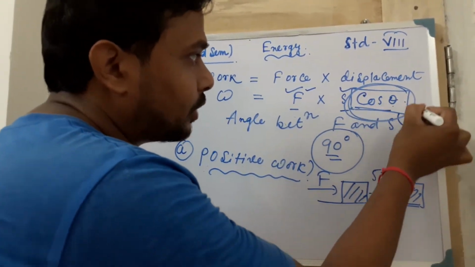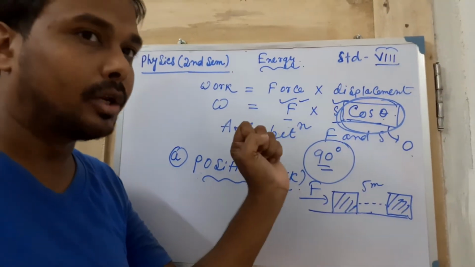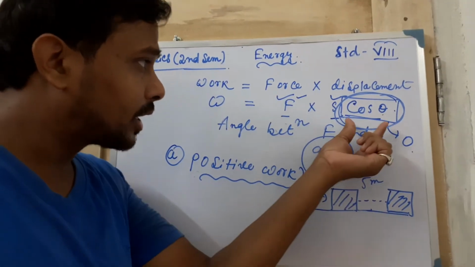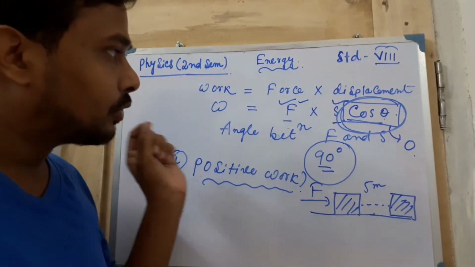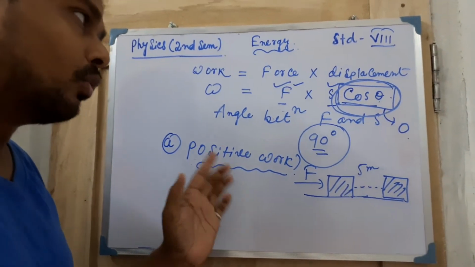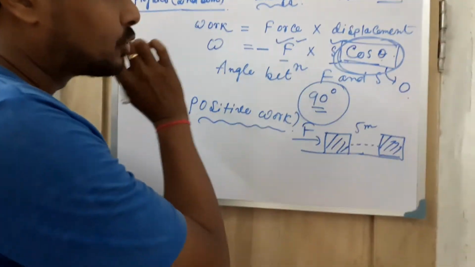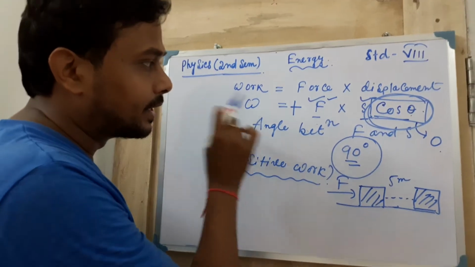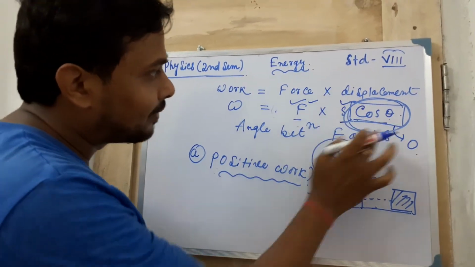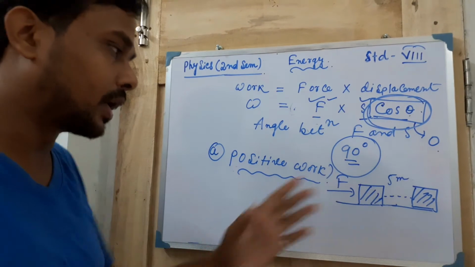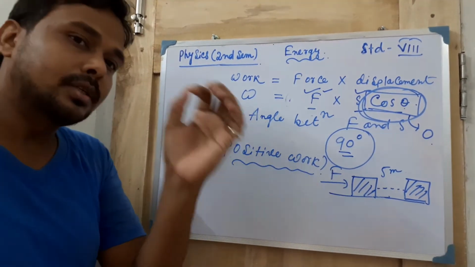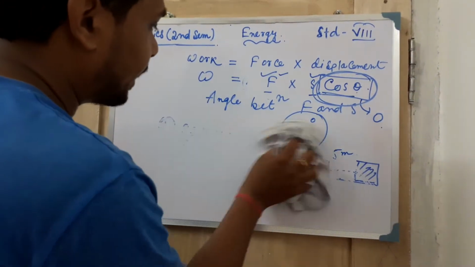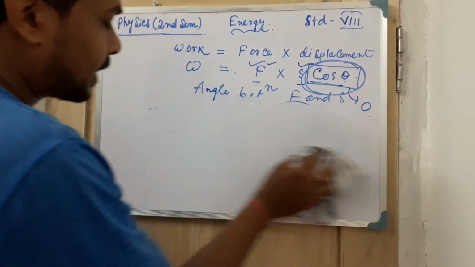If this quantity will not give any type of negative value, suppose -1, -2, -3, if this type of value will not come from here, then also you can tell that positive work will be there. Definitely this sign should not be there. If this sign will be here, then negative work. If this sign will be here, then positive work. And if the total value becomes 0, then this is a 0 work. Simple thing. But these are the conditions that we have to keep in our mind, that we have to calculate. So this is the positive work. Maybe you understood that one.